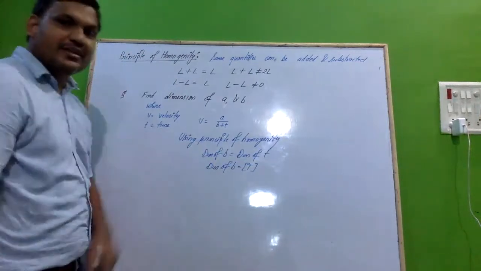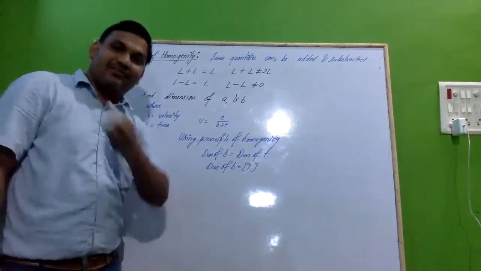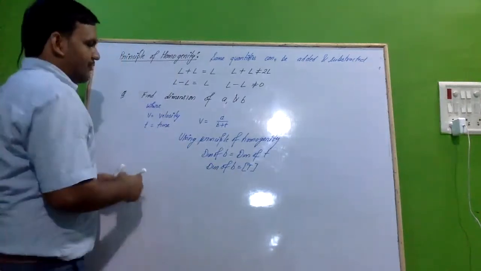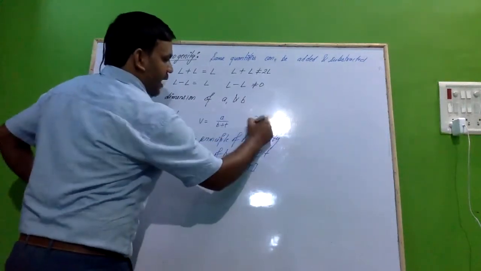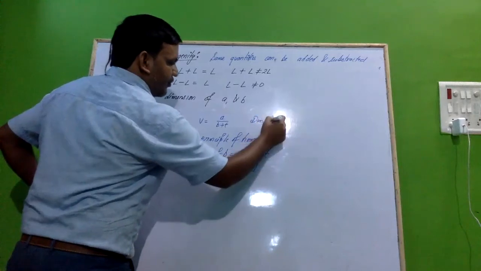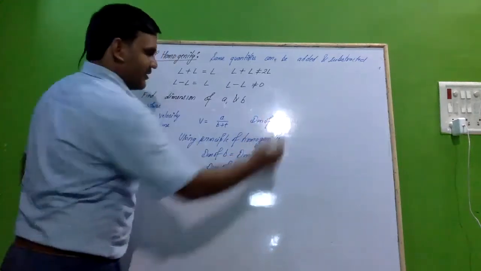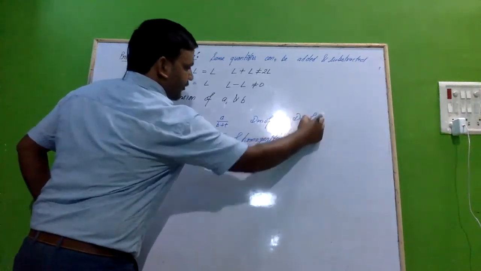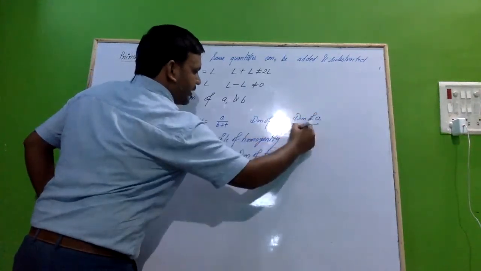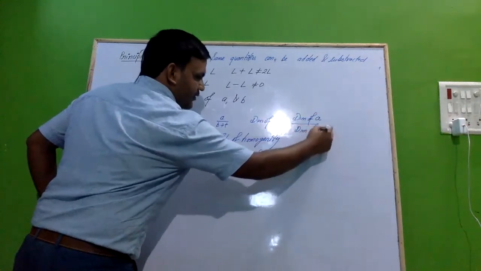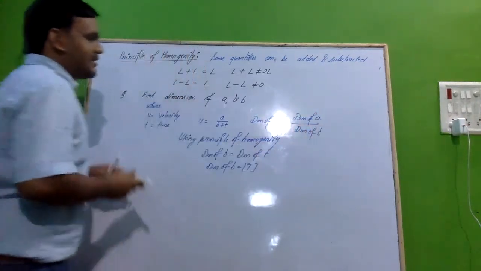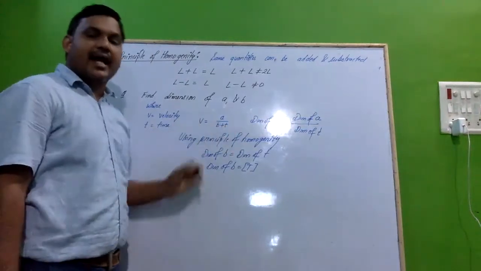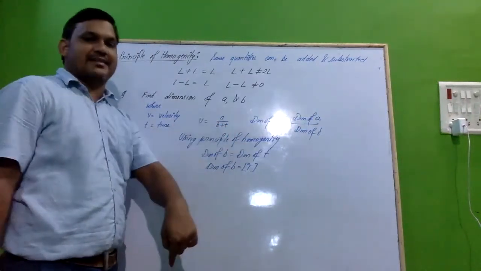Now we have to calculate the dimension of A. For finding the dimension of A, we need to do: dimension of V, velocity, is equal to dimension of A upon dimension of T. You can see here it is B plus T, so once you add time to time, that will be time itself.